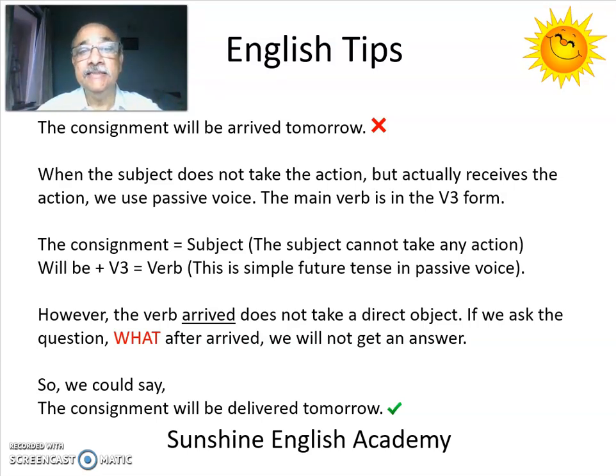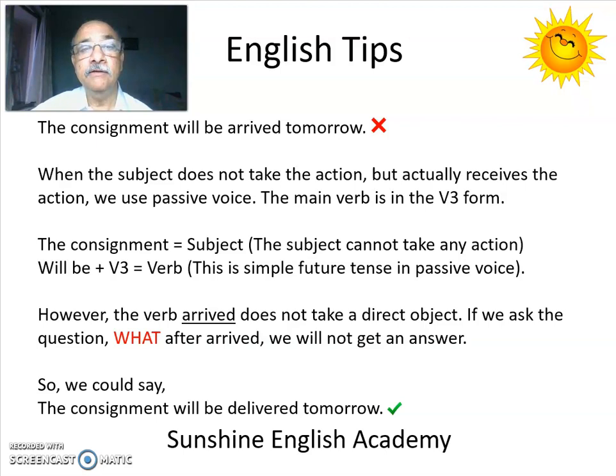Let's look at our sentence again. The consignment will be arrived tomorrow. In this sentence, the consignment is the subject, but the consignment cannot take any action on its own. The verb of our sentence is will be arrived. That is, will plus be plus V3. This is the formula of the simple future tense in passive voice.